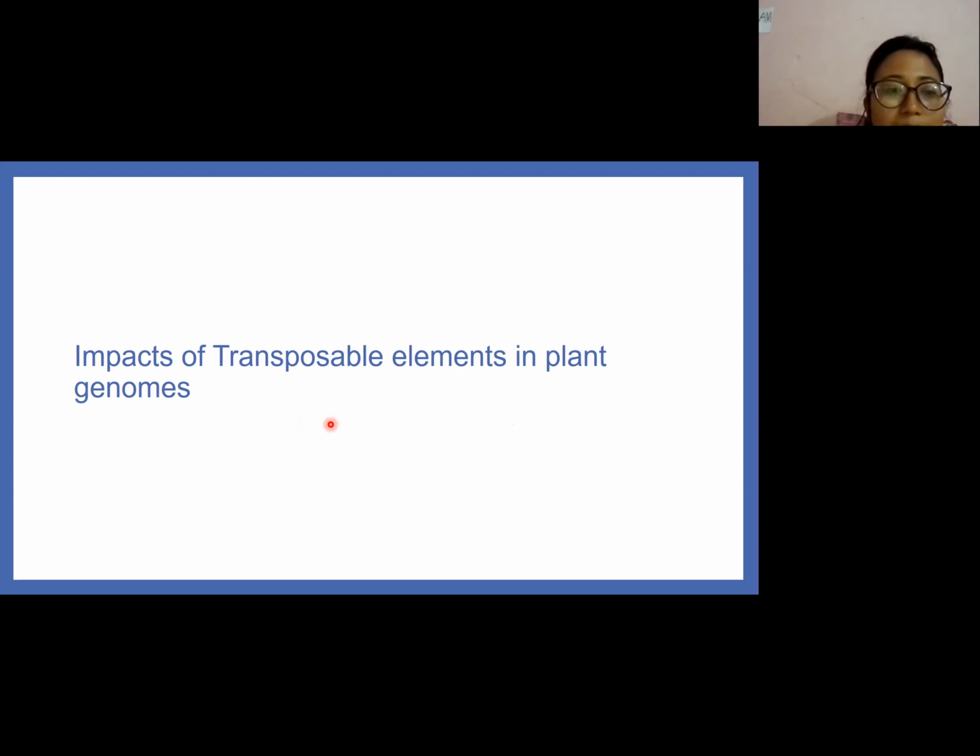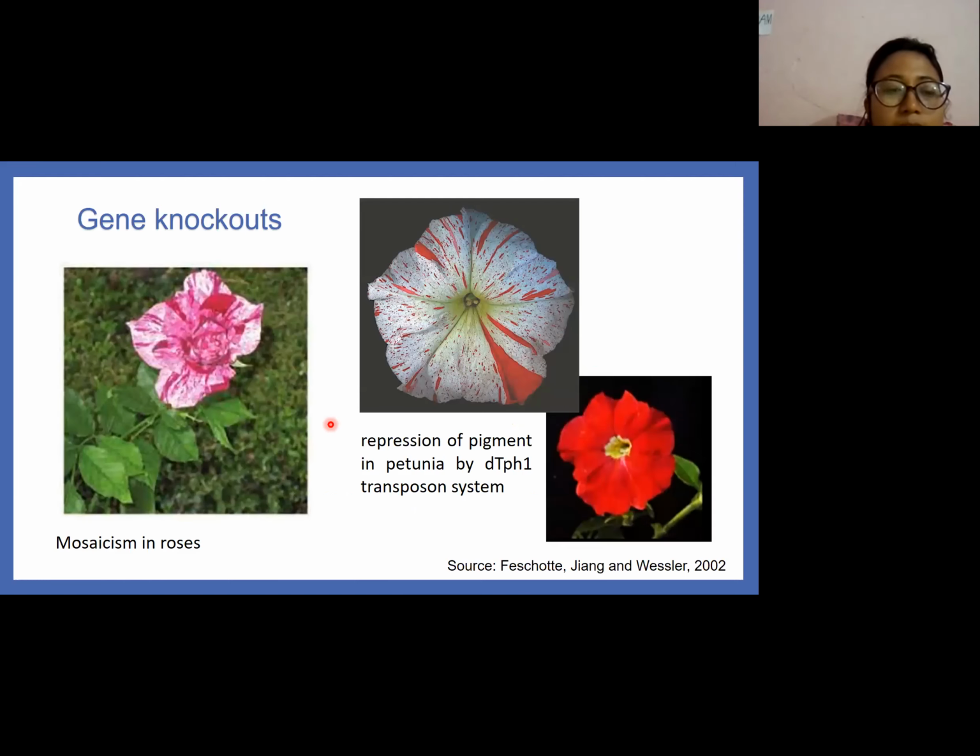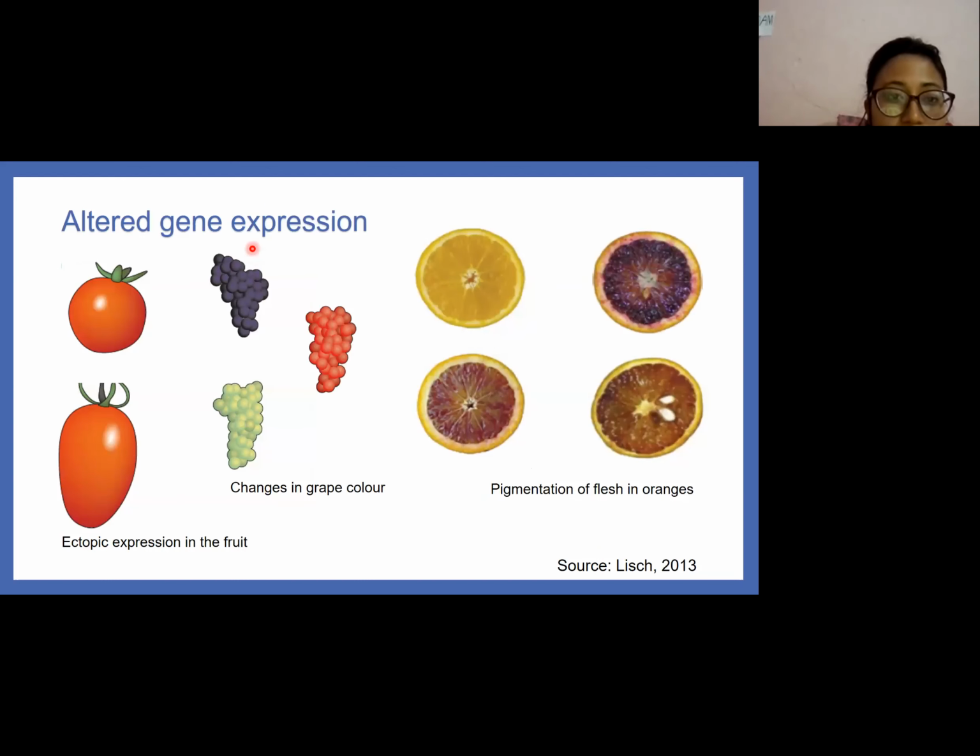Impacts of transposable elements in plant genomes. Transposable elements make different changes in plant phenotypes, such as gene knockouts. Transposable elements disrupt the pigment gene in roses and petunia, causing mosaicism in roses and color streaks in petunia. They also cause altered gene expression. Anthocyanin pigment expression is altered by insertion of transposable elements in the coding region of the pigment gene.